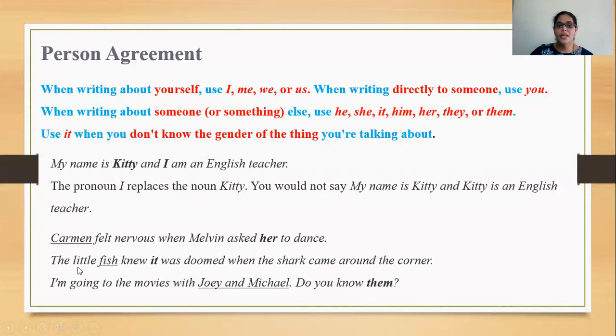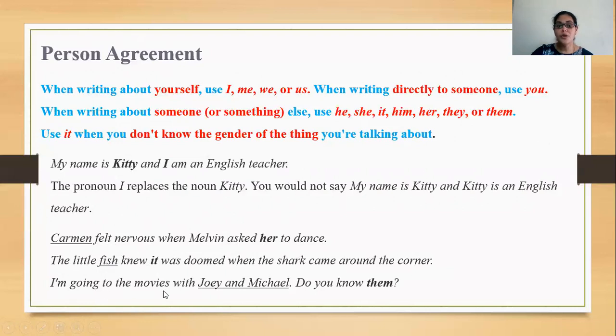Next. The little fish knew it was doomed when the shark came around the corner. It is again a reference to the fish here. So when you're not sure about the gender, when you're not talking about a person, in such cases we use it.